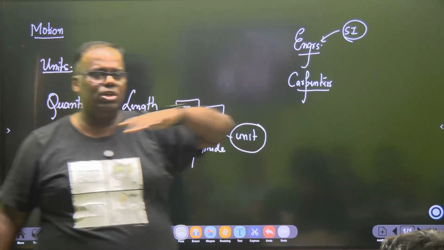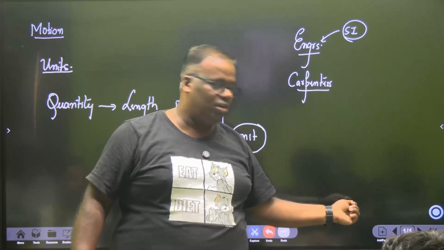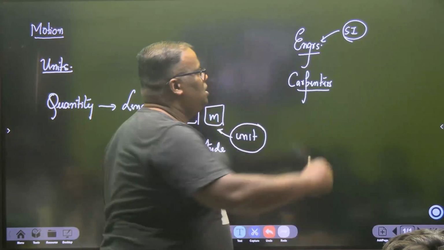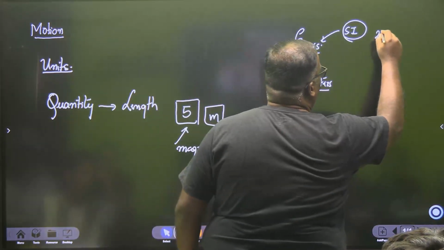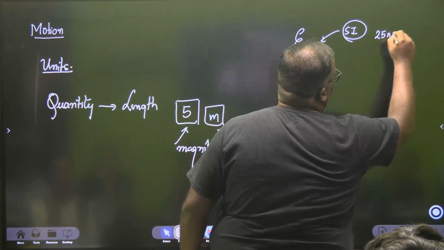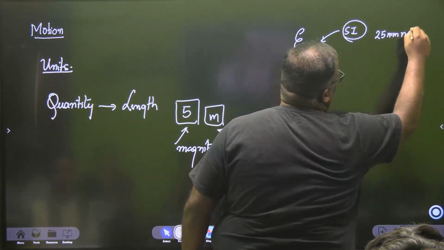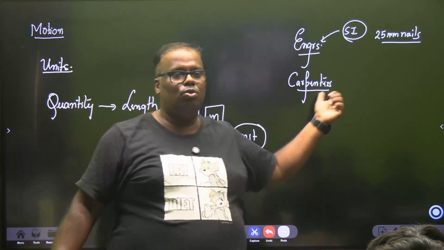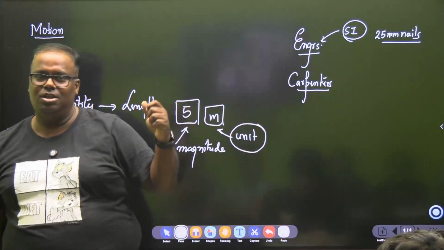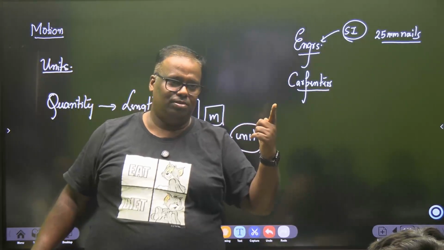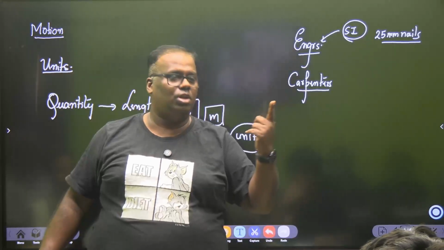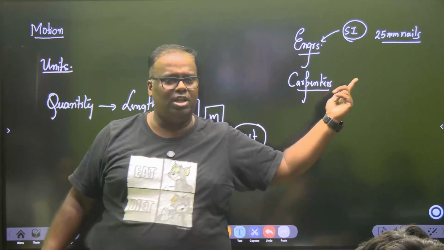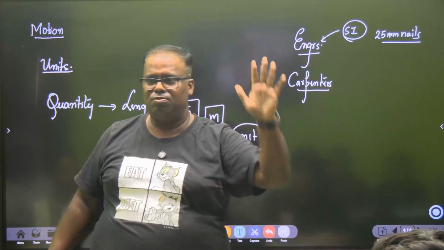If you see the drawing of a flat, or an apartment, all dimensions are in mm. So as an engineer, you say, go and get 25 mm nails from the market. That's an engineered drawing. The moment you go to the shop and you say 25, he will ask 40 or 25? Or you will say give me a 25 mm nail. The shopkeeper will just make fun of you.